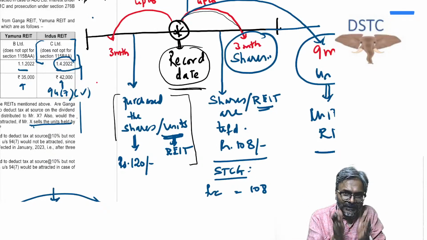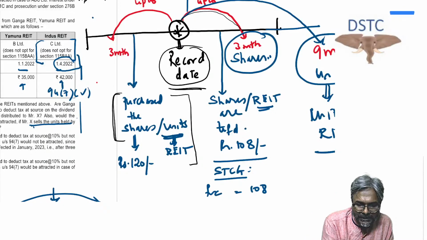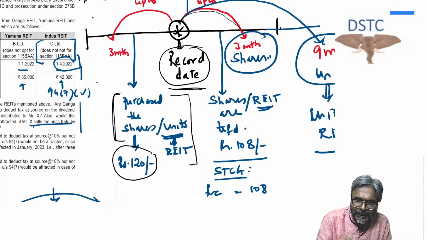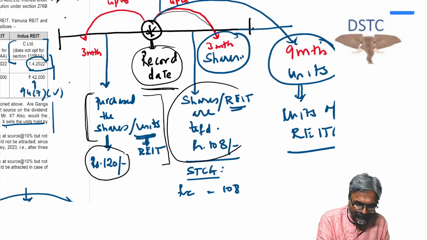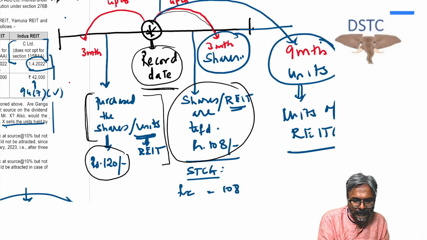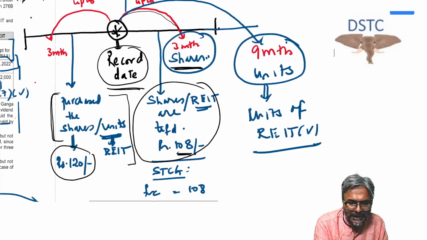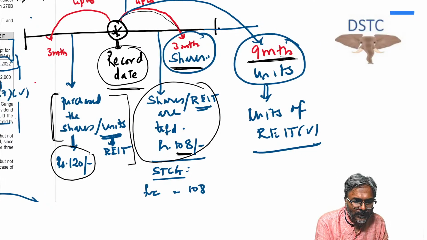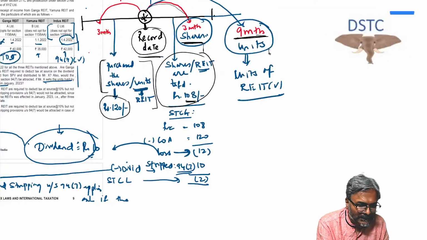Now, if this condition is fulfilled, then what happens in this case? Say I have purchased the shares or units of the REIT at 120. This would be at cum-dividend price. And therefore I have sold the shares at 108. Now please understand, for shares it is 3 months, and for units it is 9 months, students. For shares it is 3 months, for units it is 9 months.